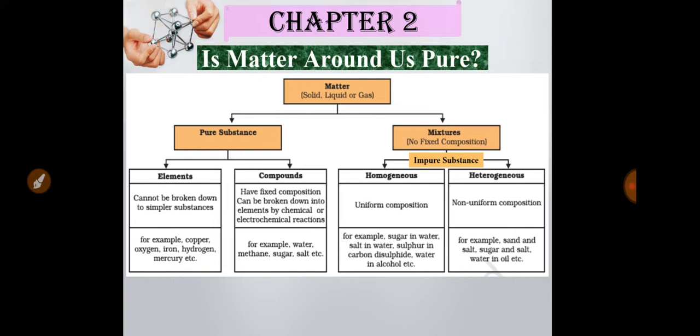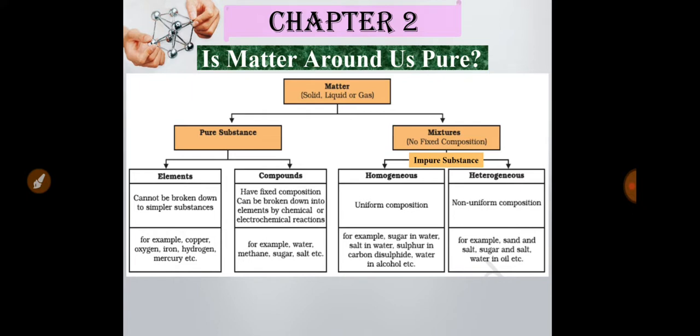Pure substance means the substance which has only one type of particle present, and in a mixture, that means more than one type of particle is present. That means in a pure substance there is a fixed composition, but in a mixture there is no fixed composition.